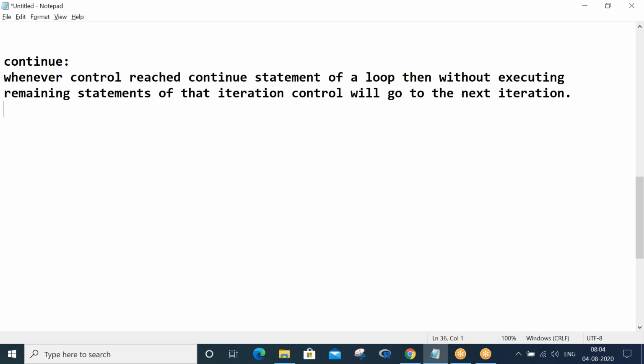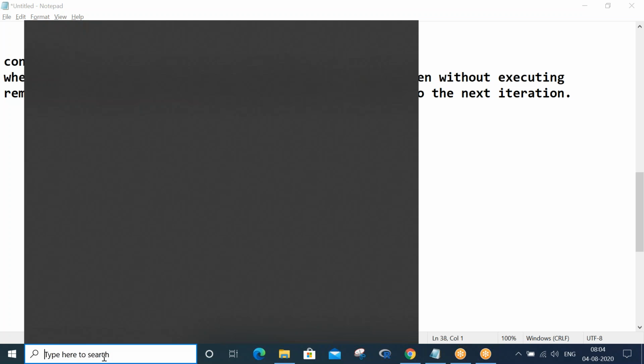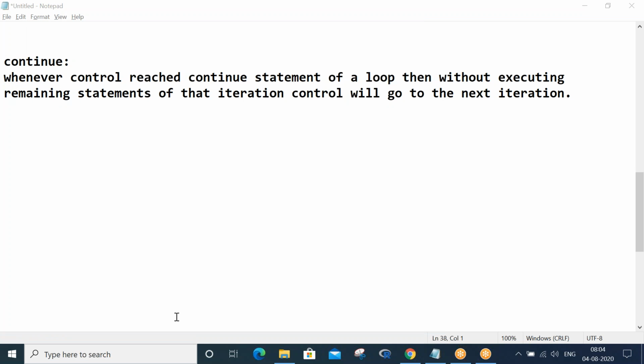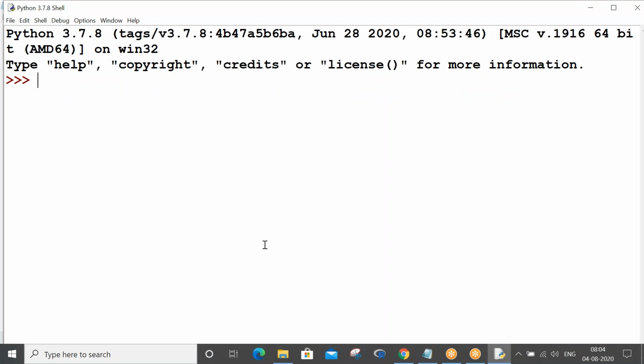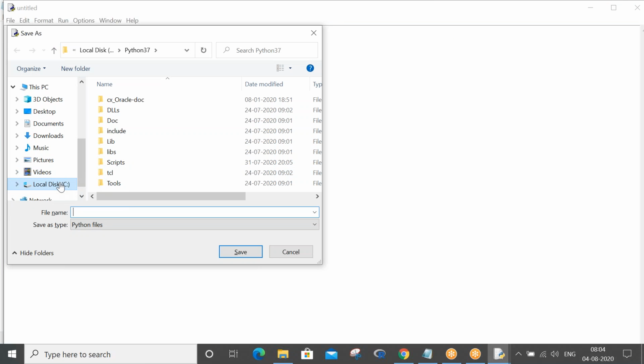So what is this? Let me tell you. Let me write a program straight away and explain. Let me open IDLE. Control N, Control S. Okay, let me give an example of continue.